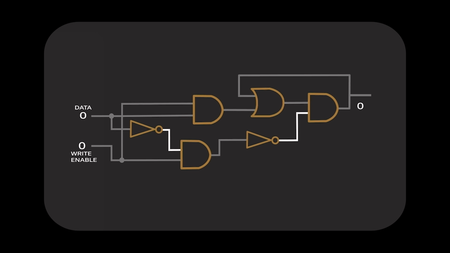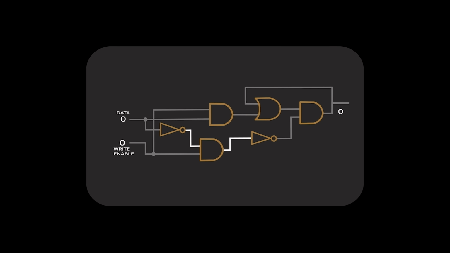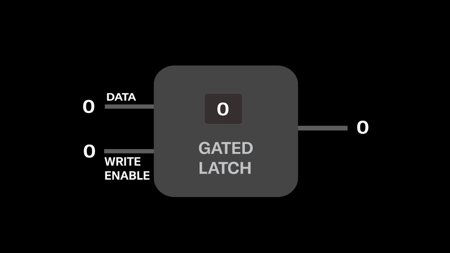And later, when it is necessary to overwrite the value stored in the circuit, all that is required is to activate the write enable signal, while inputting the desired new value to store, in this case, 0. A read and write memory has been successfully created. This circuit can now be abstracted into a component called a gated latch. Here, if the write enable input is set to 0, no action will occur. But if the write enable input is set to 1, it will retain whatever information is being passed from the data input.